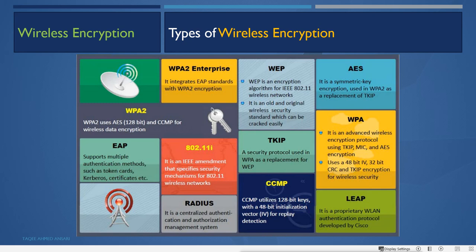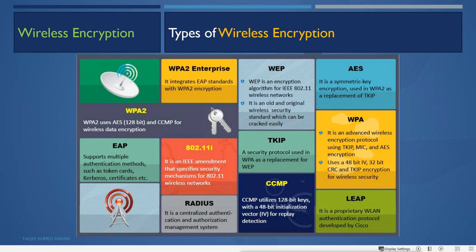Now what we have here is first WEP. It was the first standard set, and when it was set, it was very difficult to crack or hack, but now it is very easy.